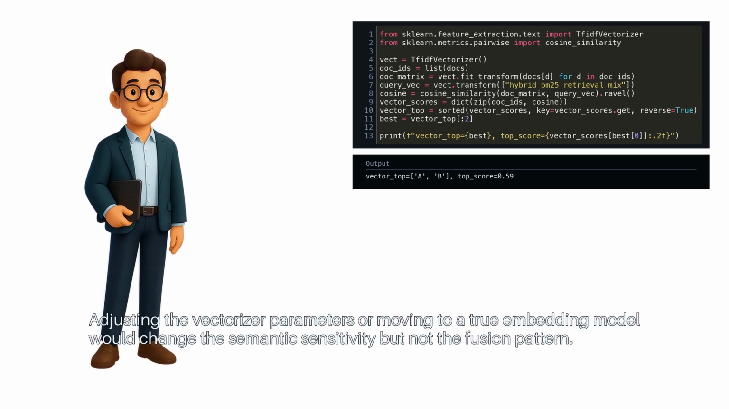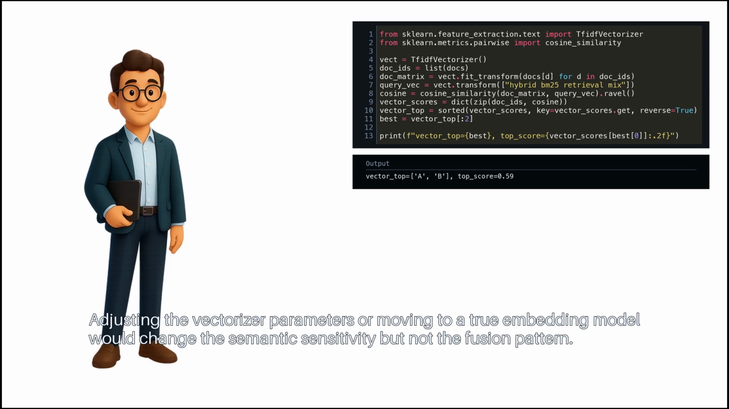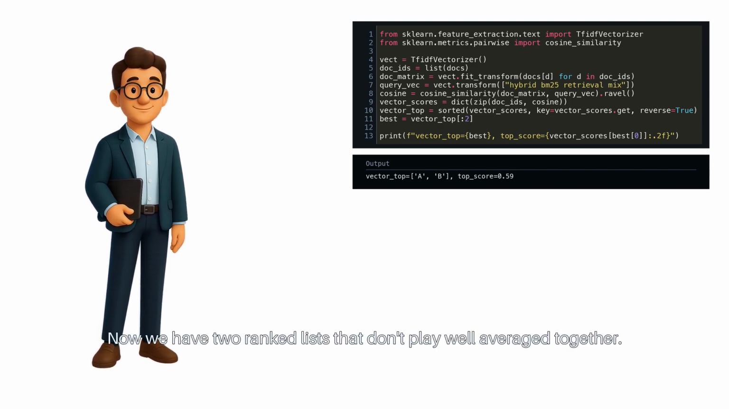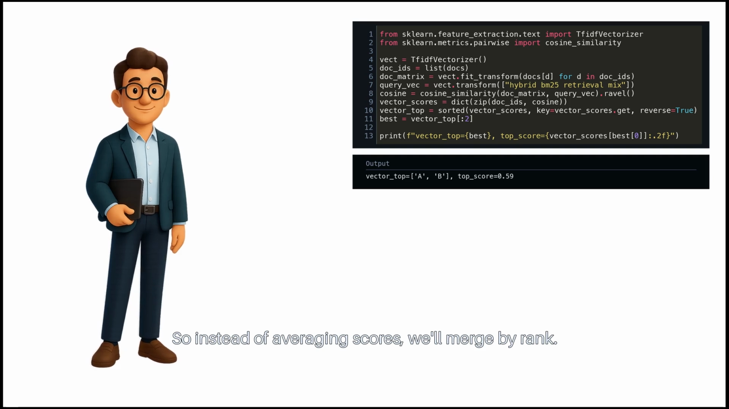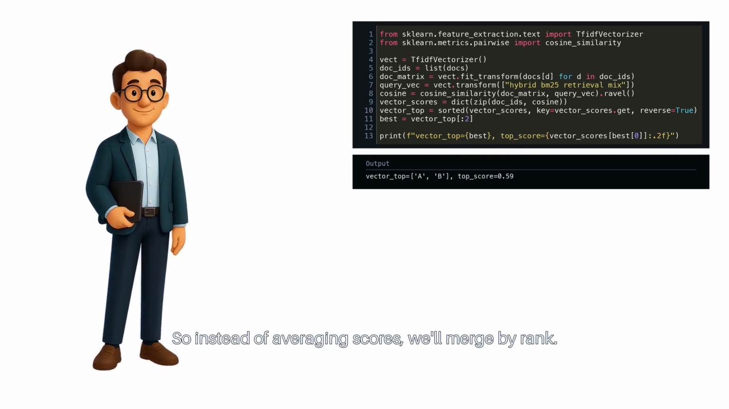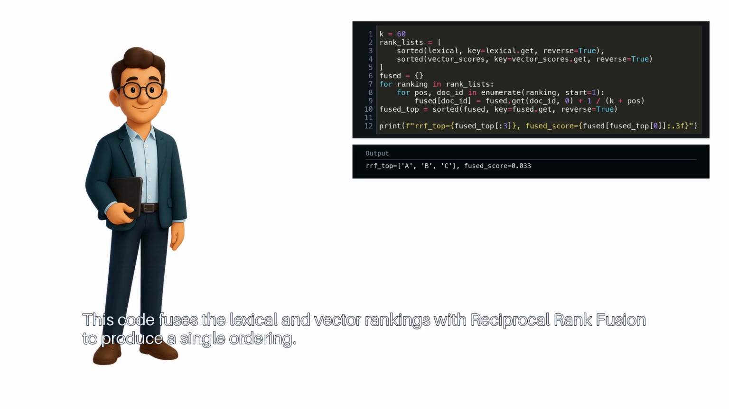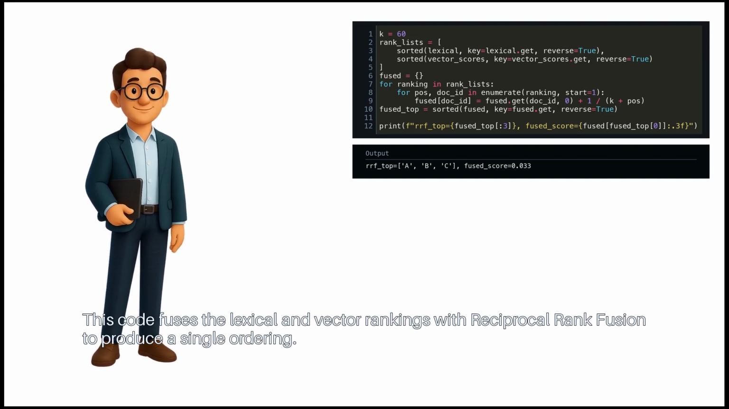Adjusting the vectorizer parameters or moving to a true embedding model would change the semantic sensitivity, but not the fusion pattern. Now we have two ranked lists that don't play well averaged together. So instead of averaging scores, we'll merge by rank. This code fuses the lexical and vector rankings with Reciprocal Rank Fusion to produce a single ordering.